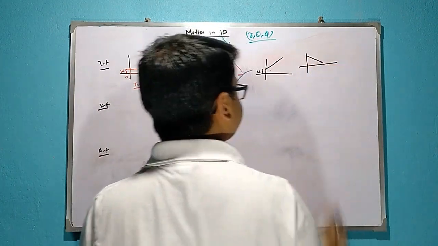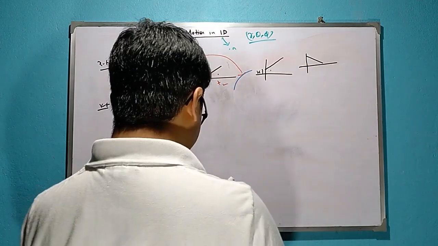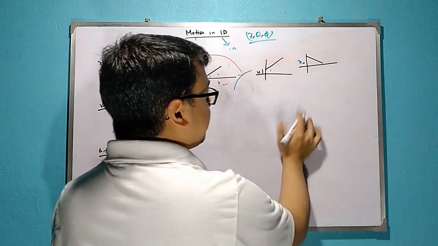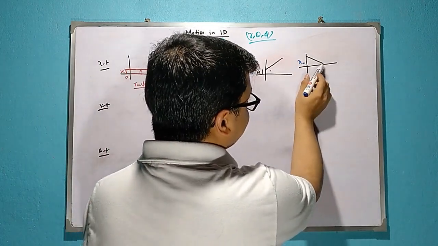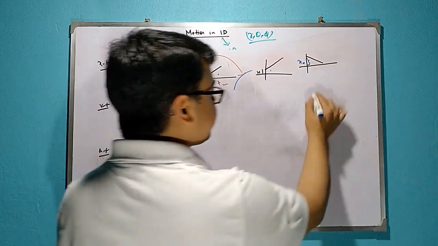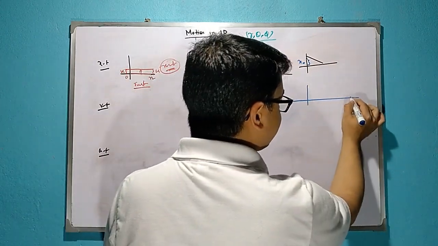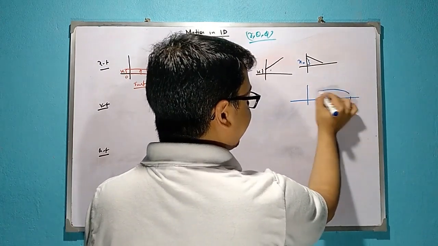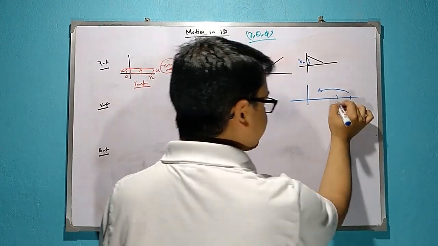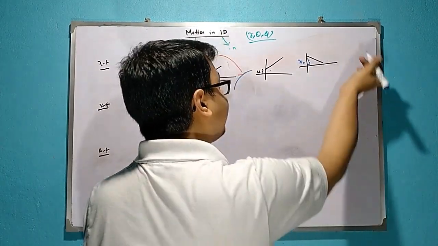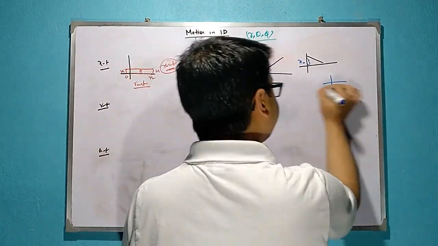This one, what does it represent? It represents that at time t it was at position x0. Along the time, as time advances, its x is decreasing. That means it was earlier at x0. Decreasing means it is going in the negative direction. First it was 5, then 4, then 3. What does this mean? This is moving in the negative direction.